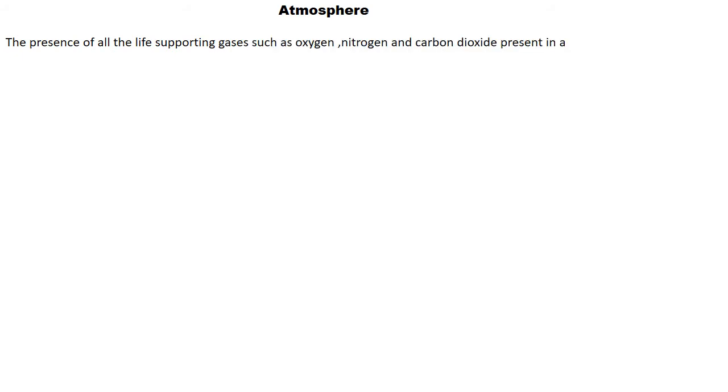Welcome students. In this class I will be discussing geography, the chapter atmosphere. The presence of all the life supporting gases such as oxygen, nitrogen and carbon dioxide are present in a gaseous layer that evolved around the earth, and this layer is known as the atmosphere.